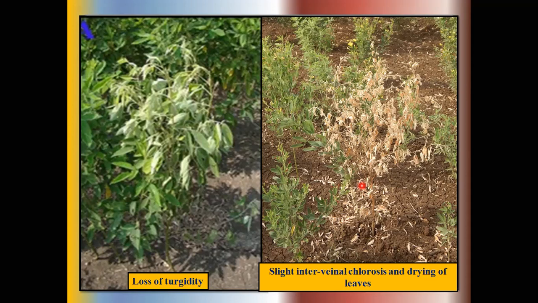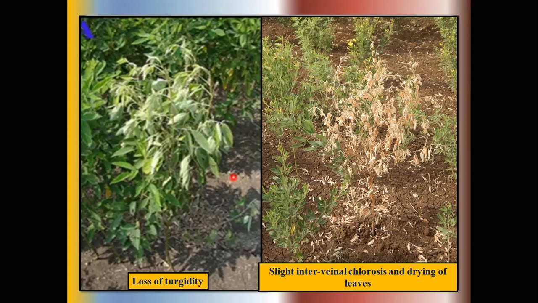Okay, so this Fusarium is a soil-borne as well as seed-borne disease. After harvest of previous pigeon pea crops, some of the crop residues and debris remain in the soil, and the chlamydospores survive in soil for 3 to 5 years.